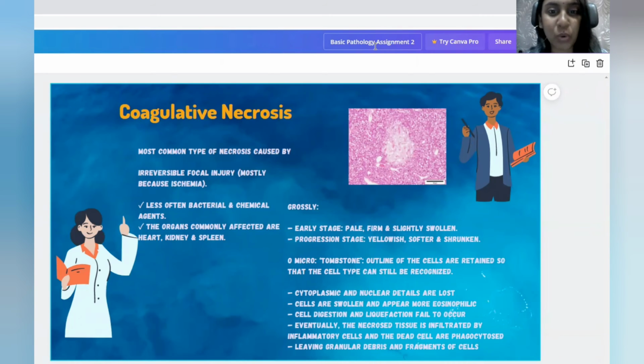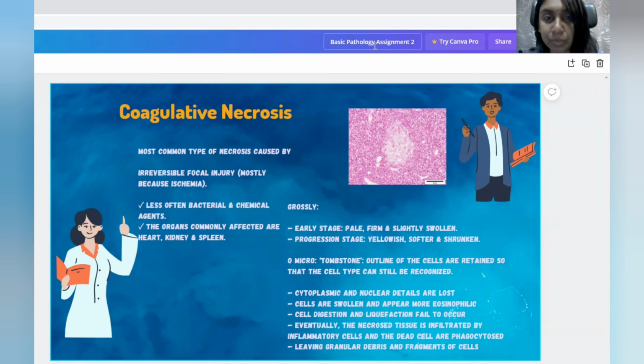Hi, my name is Kausalya Devi. I'll be talking about coagulative necrosis. Coagulative necrosis is the most common type of necrosis. It is caused by irreversible focal injury, which is mostly because of ischemia, and less often by bacterial and chemical agents. The organs commonly affected are the heart, kidney, and spleen.